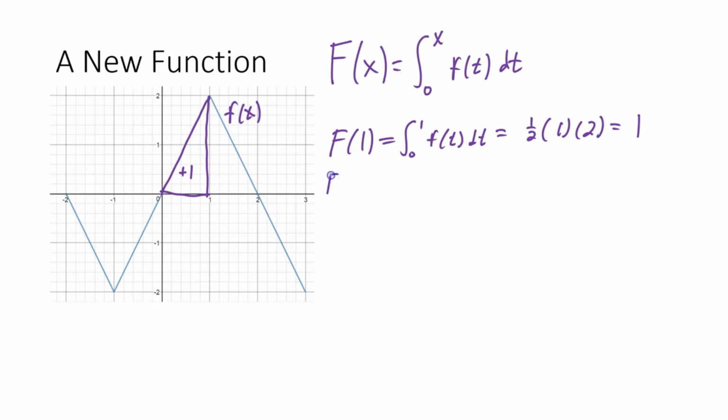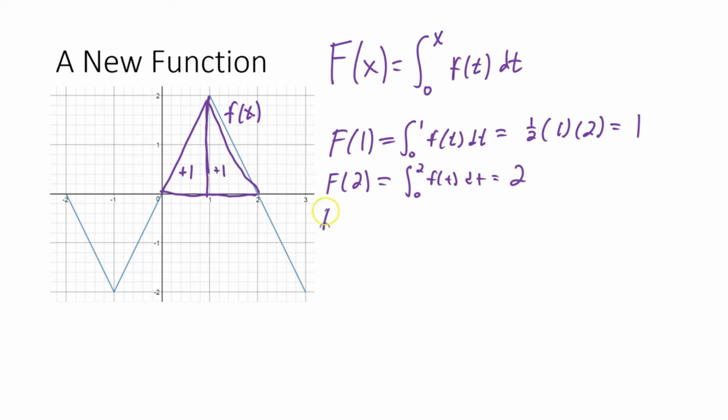Let's do F of 2. Well, for F of 2, I think we can use some symmetry to figure that out, because it's going to be these two triangles added together, or this one big triangle. That's going to be another +1. So F of 2, the integral from 0 to 2 of f of t dt, is going to be 2.